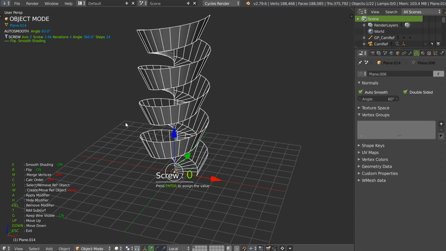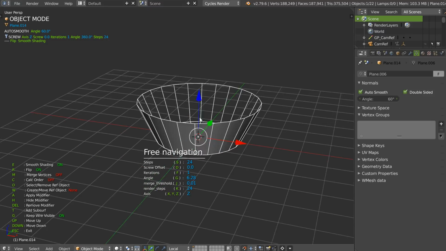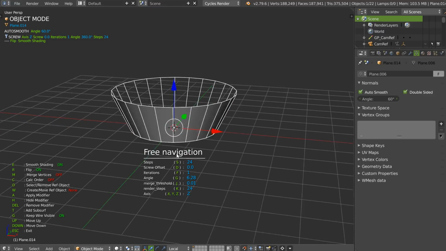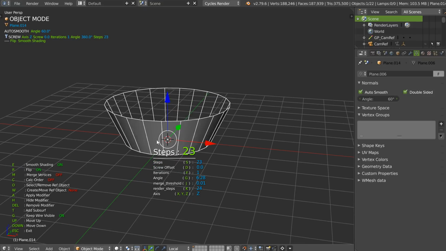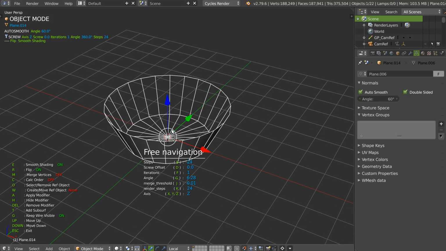So, I will press screw 0, iteration 1, yep, like that. I need to add enter. And that's it. So, pretty nice. Like that, I can change without making any issue, without changing what I don't want. This is much better. I will activate the merge because I need it on this one.